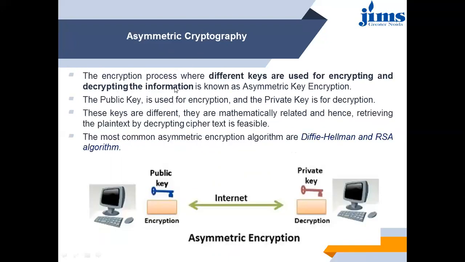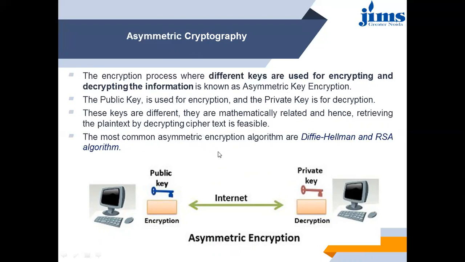Then in asymmetric cryptography, the encryption process where different keys are used for encrypting and decrypting the information is known as asymmetric key encryption. The public key is used for encryption and the private key is used for decryption. These keys are different, but they are mathematically related, and hence retrieving the plain text by decrypting ciphertext is feasible.